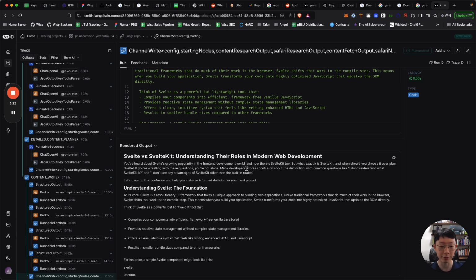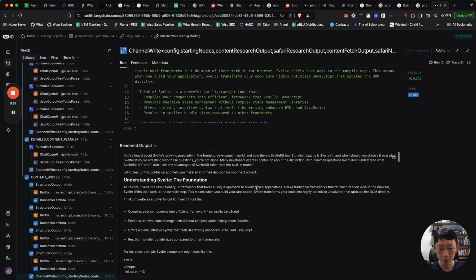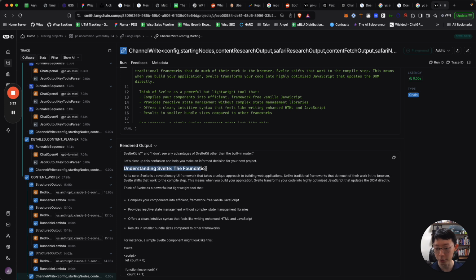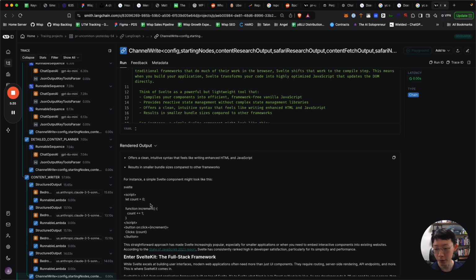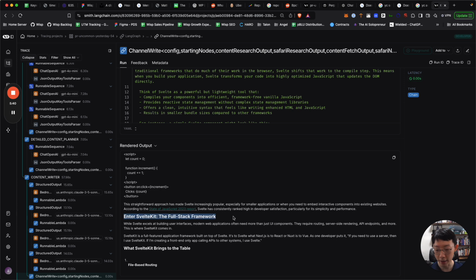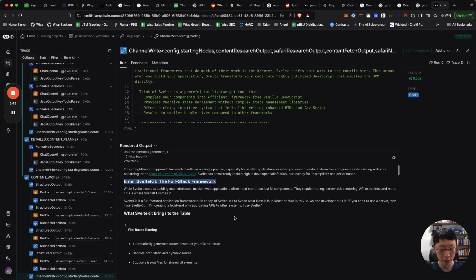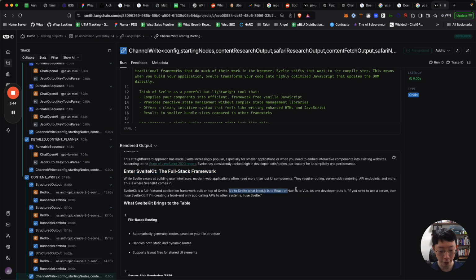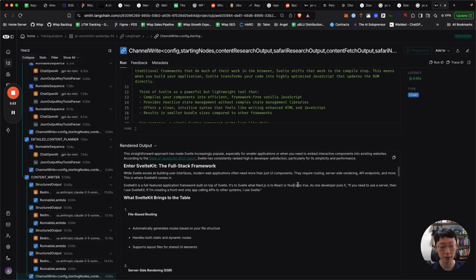Many developers experience confusion about the distinction, with common questions like, "I don't understand what SvelteKit is, and I don't see any advantage of SvelteKit rather than the built-in router," right? So it goes about telling you what Svelte is, gives you a code example of what a Svelte component looks like, and then you have the full stack framework. I think it does a great job explaining this in case people came from the Next.js or the Nuxt world, right? So it is to Svelte what Next.js is to React.